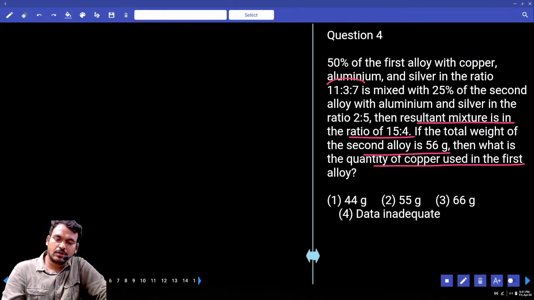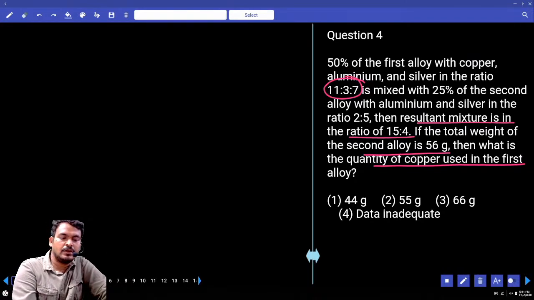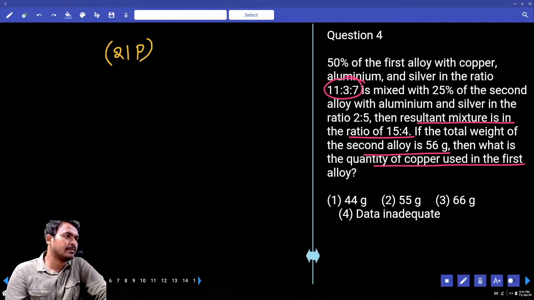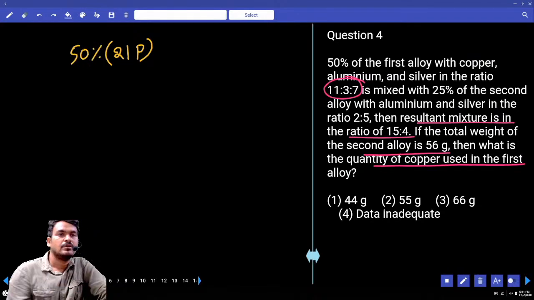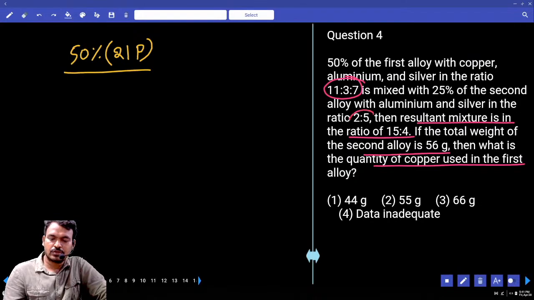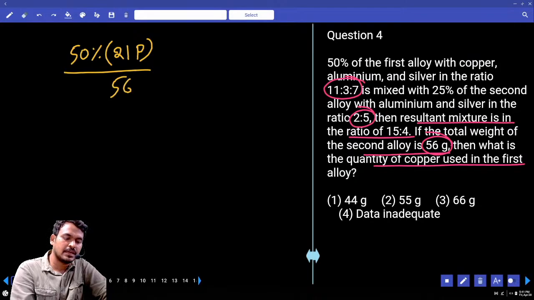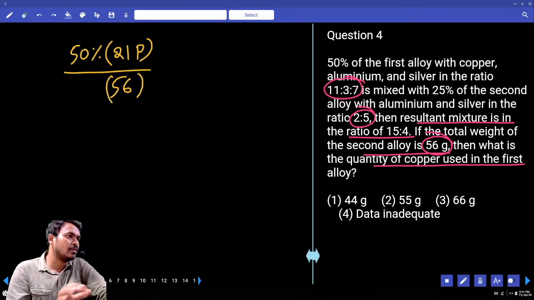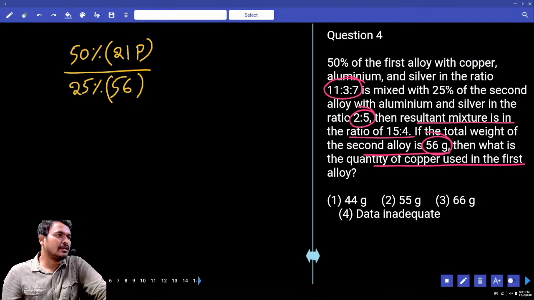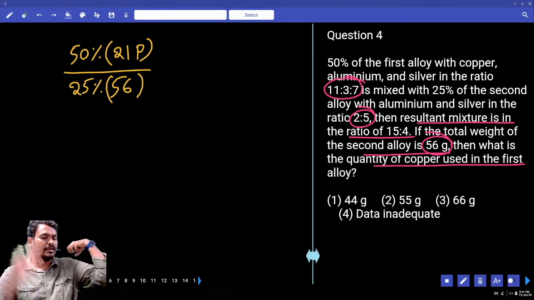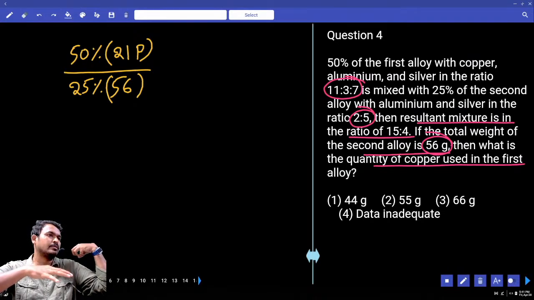In the first alloy, total how many parts? 21 parts. In that, how much percent is taken? 50%. Then we take 50% of how many parts? 21 parts. The second alloy is how many parts? 2:5 ratio. But 2:5 is given as how many grams? 56 grams. In that 56 grams, how much percent is taken? 25%. Then the resultant mixture. In the first one 50% is taken, in the second one 25% is taken.